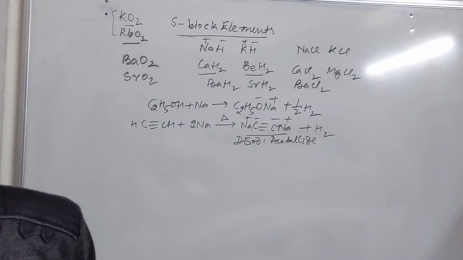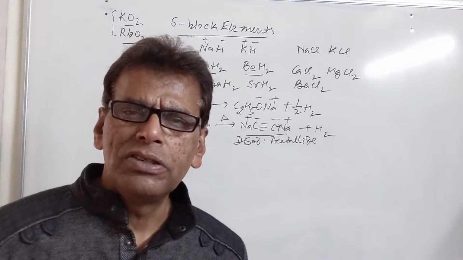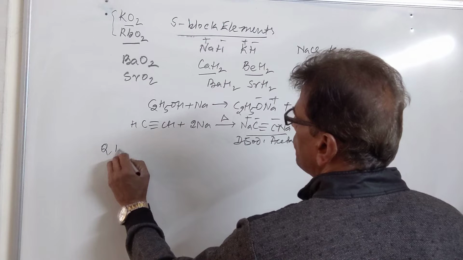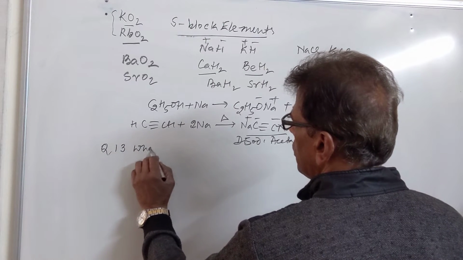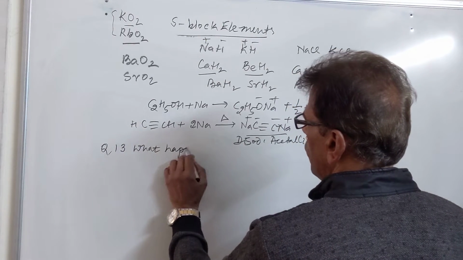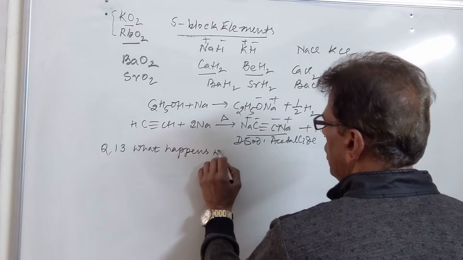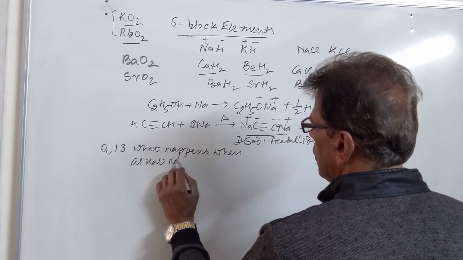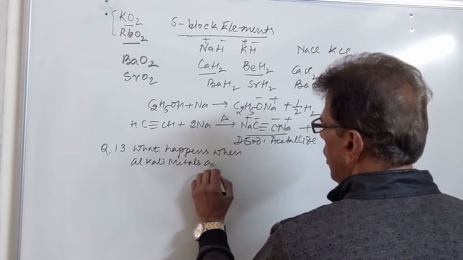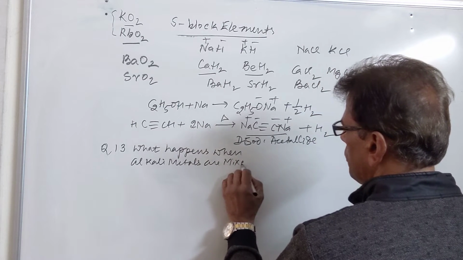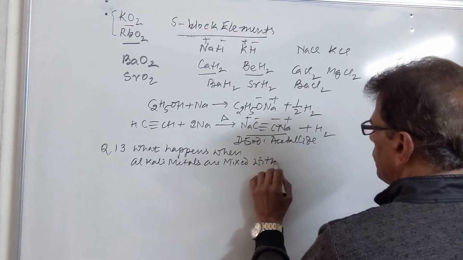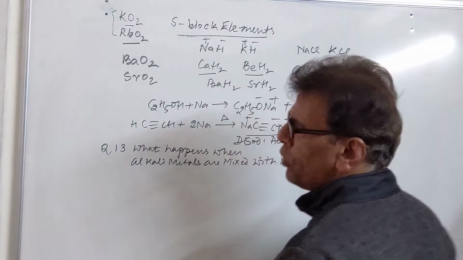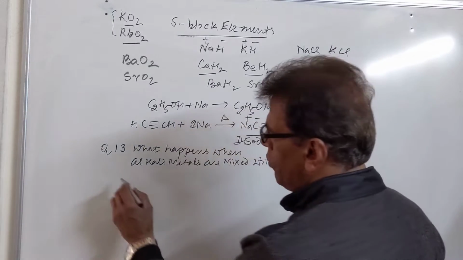Then what happens when alkali metals are dipped in ammonia solution? The question is, what happens when alkali metals are mixed with ammonia solution? They produce a blue colored solution due to solvated electrons.